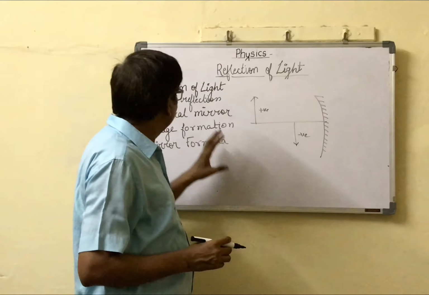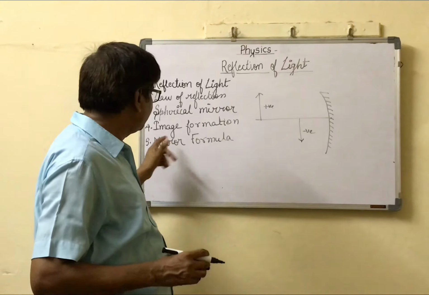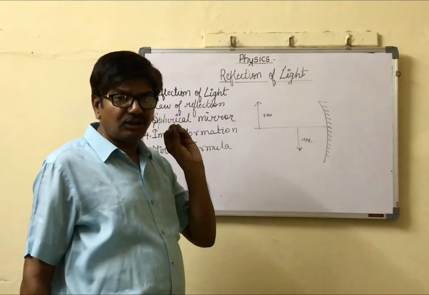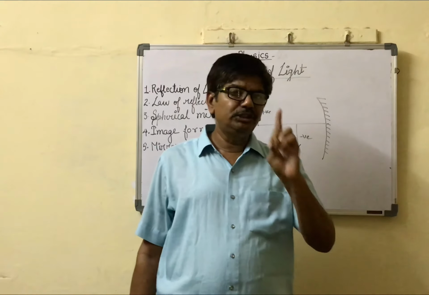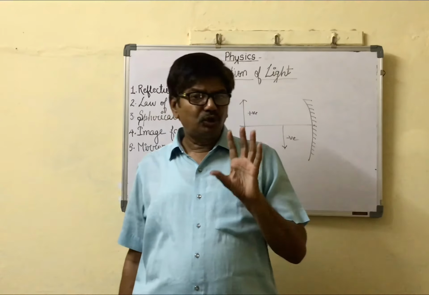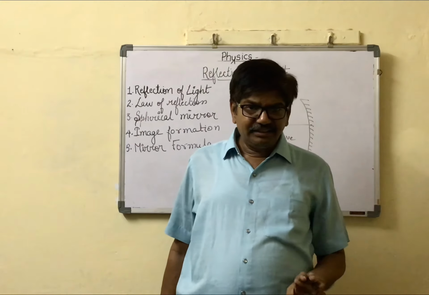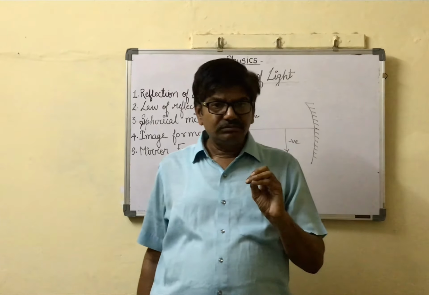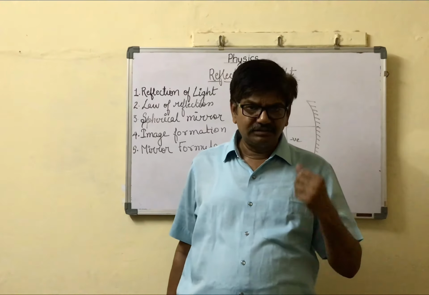So today we discussed reflection of light, law of reflection, spherical mirror, image formation, and mirror formula. Now the last question is the homework question: write three uses of concave mirror and two uses of convex mirror. You know the uses of concave mirror: shaving mirror, solar cooker, searchlight, and dentist. Convex mirror is used in automobiles like cars and scooters.